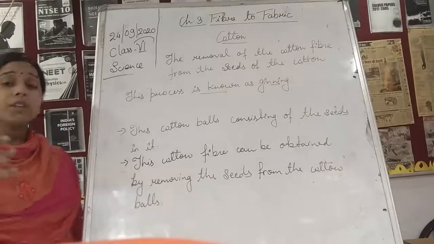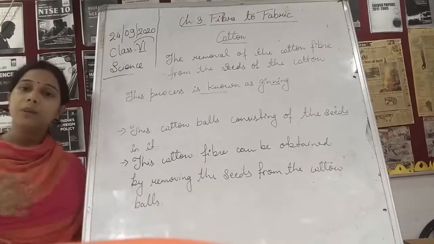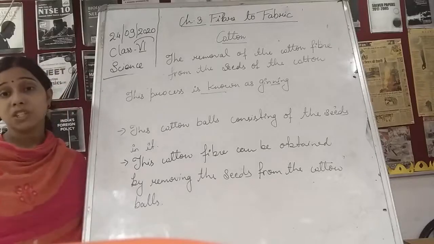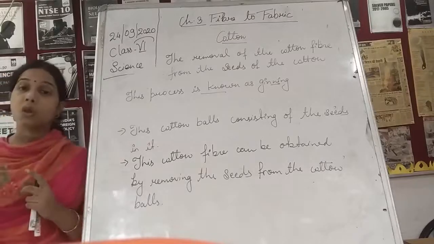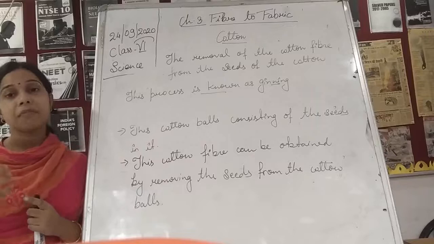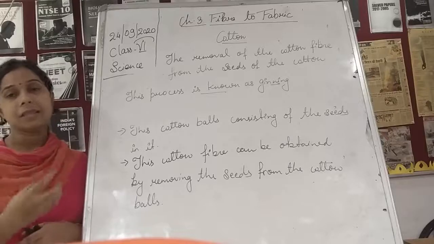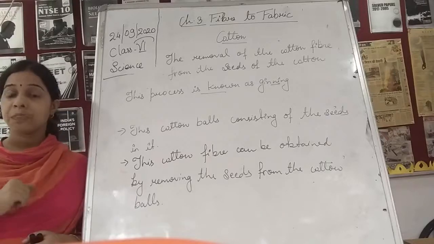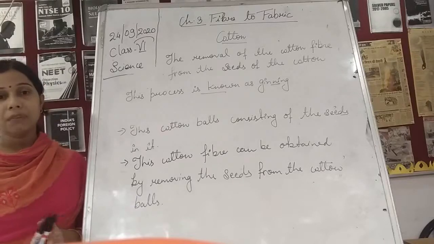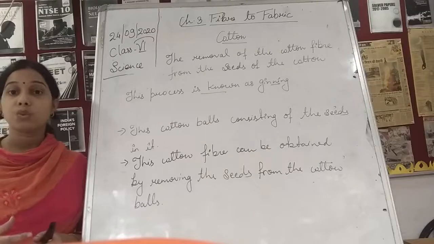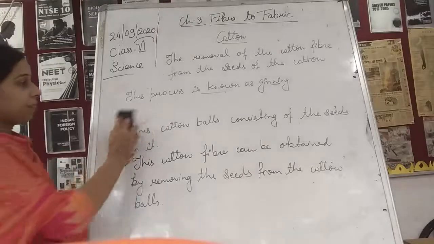Now, if we talk about the traditional method, how ginning used to be done earlier, at that time there was no machine, so people used to do it with the hand. They used to remove the cotton fibers from the seeds. So we can say that traditionally this method of ginning was done by hand.